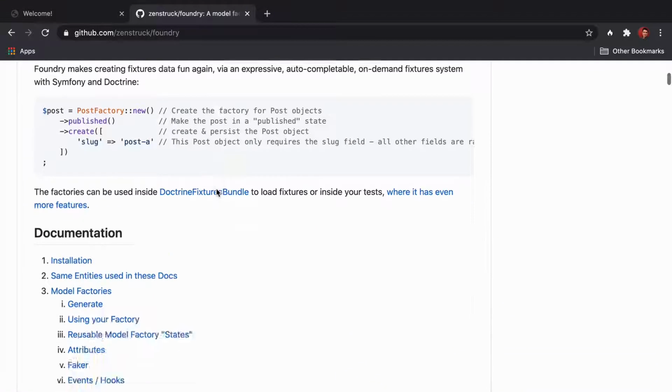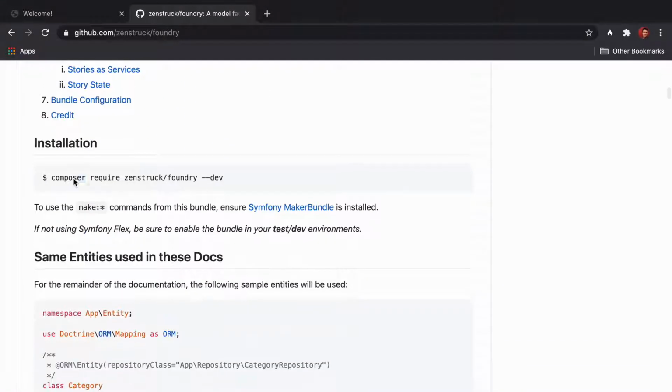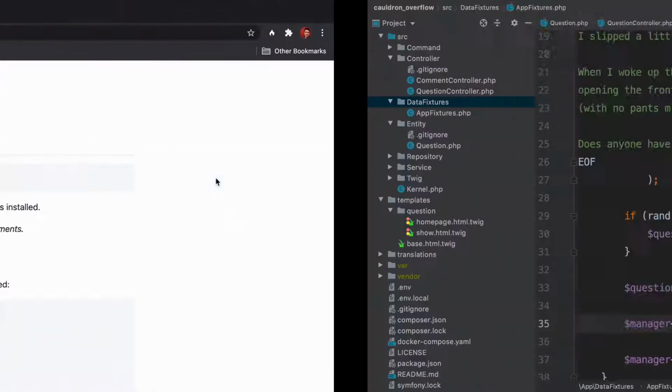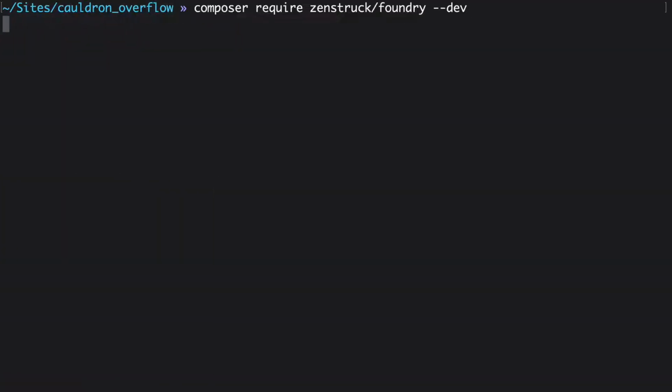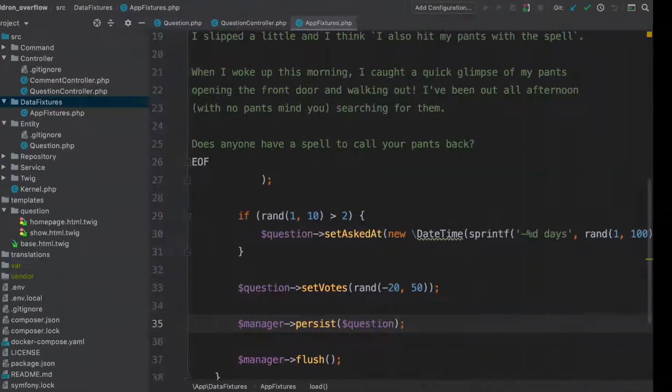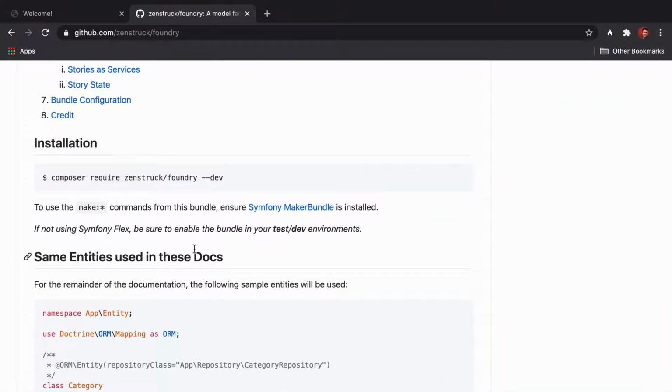Let's get to work. Scroll down to the installation, copy the composer require line, find your terminal, and paste. The --dev is here because we only need to load dummy data in the dev and test environments. While that's running, head back to the docs. Let me show you what this bundle is all about.